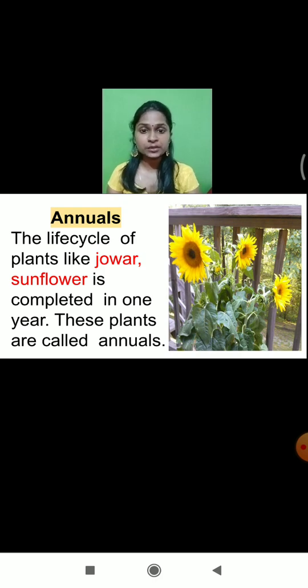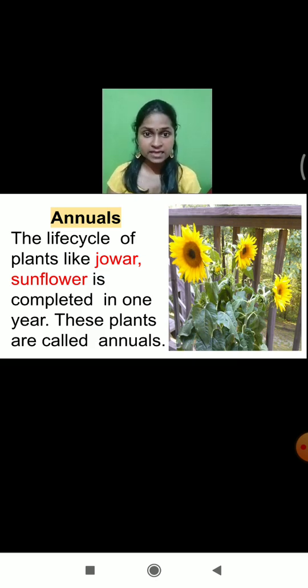Now students, you can see that plants like jowar and sunflower complete their life cycle only within 1 year. So they are called what? Annual plants. I repeat the definition of annual plants. Listen carefully.